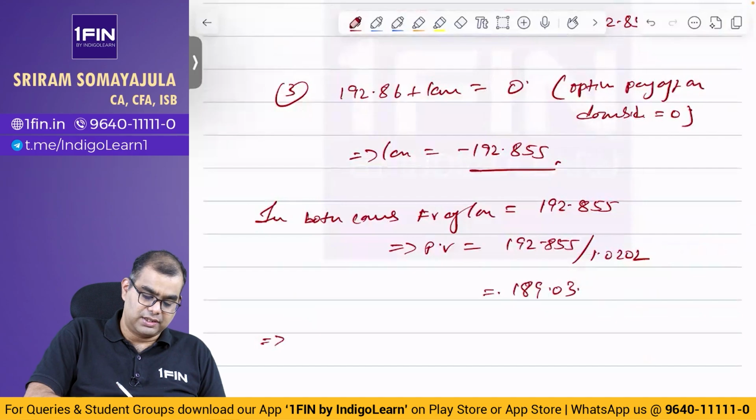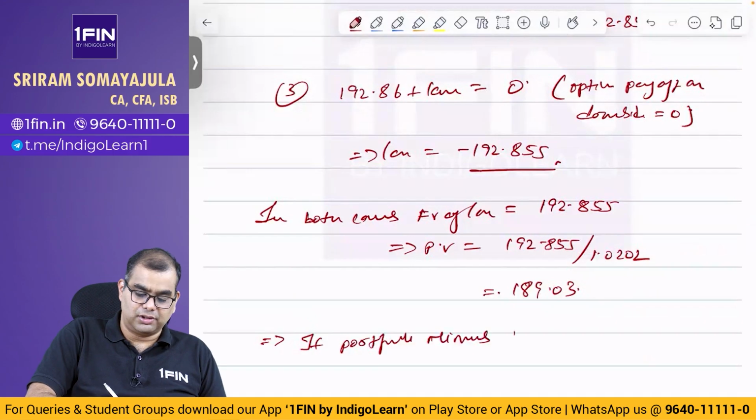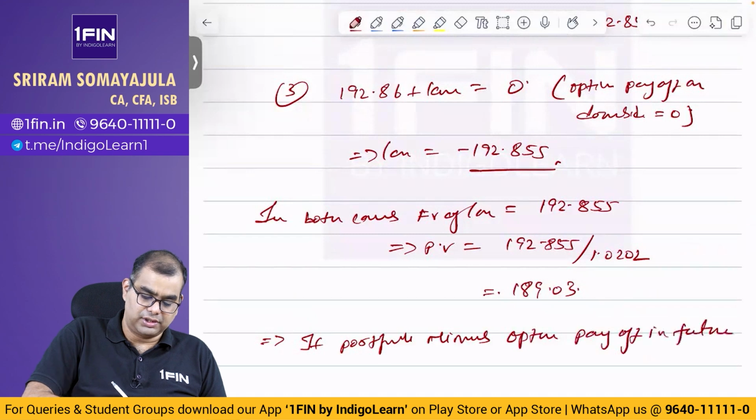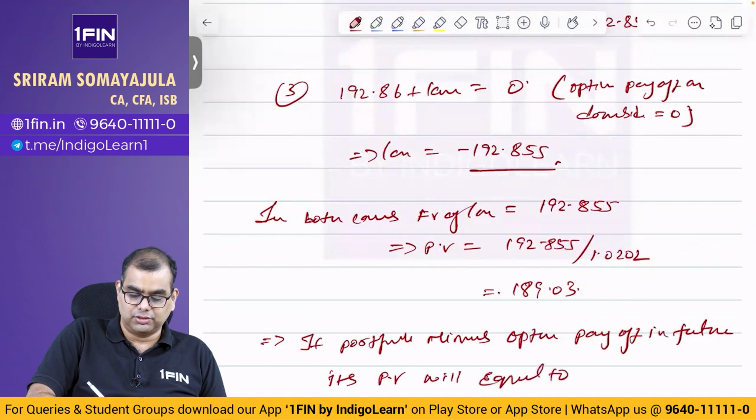This implies if portfolio mimics option payoff in future, its present value will be equal to present value of option.